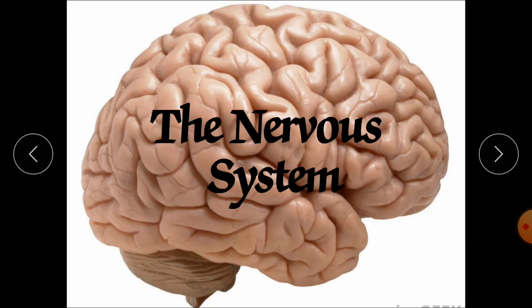Their location and function. Now the nervous system can be divided into two parts: the central nervous system, which comprises the brain and spinal cord, and the peripheral nervous system. Other than the central nervous system, all over the body you will find the peripheral nervous system. Everywhere you will find nerves, nerve cells.